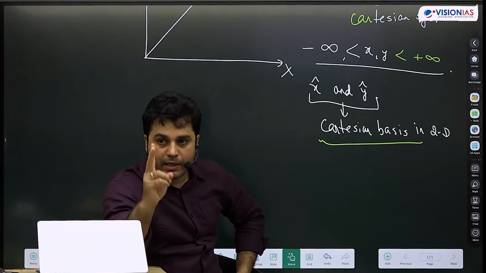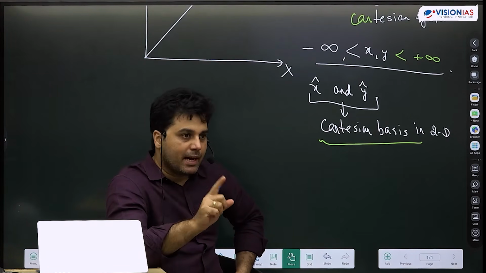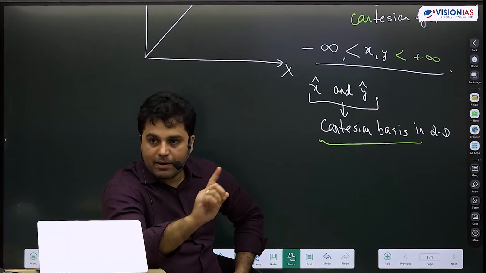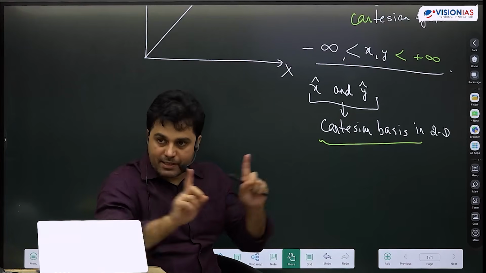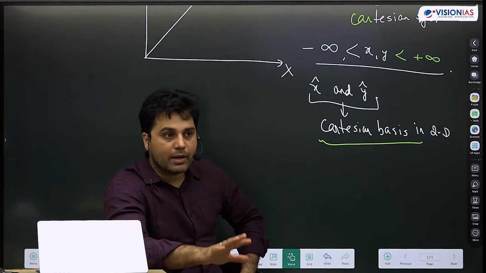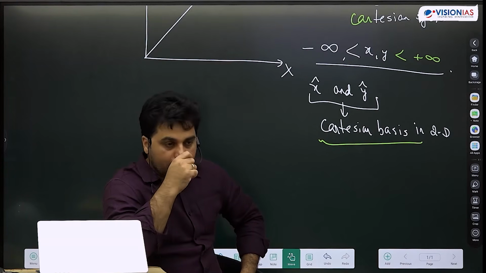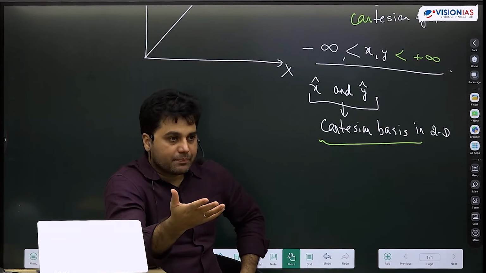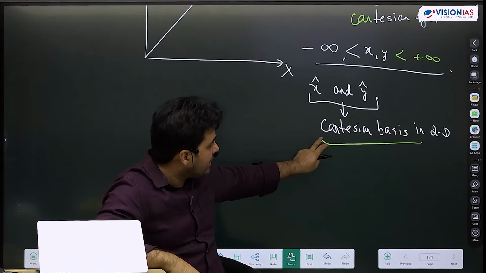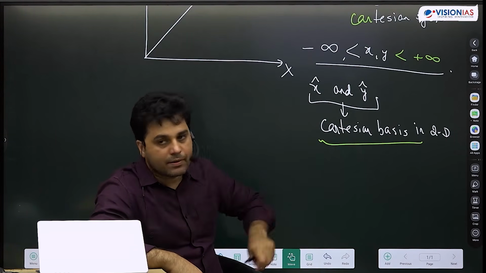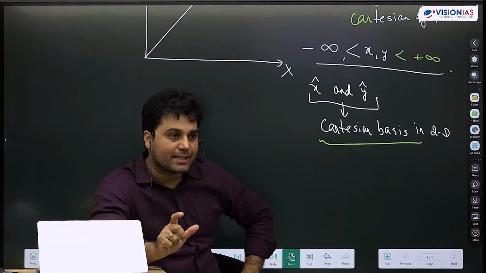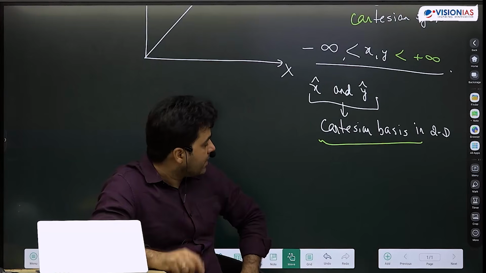With the help of only x, I cannot represent all vectors in 2D. Only with y, I cannot do that. But x and y, which are independent of each other, together can represent any vector in two-dimensional space. I also do not need more than 2. I just need 2 bases. This concept of basis is important. I will be using this concept in our discussion of quantum mechanics also.